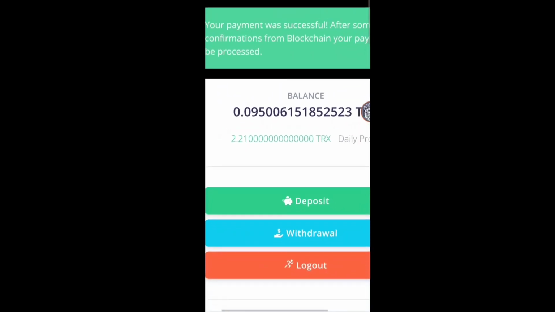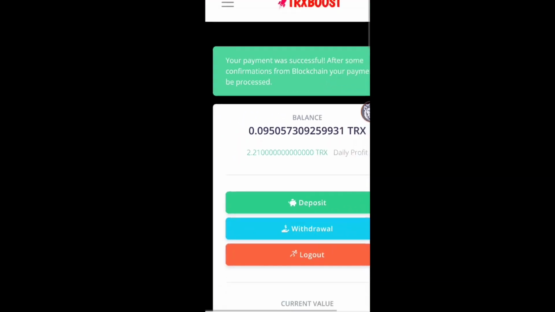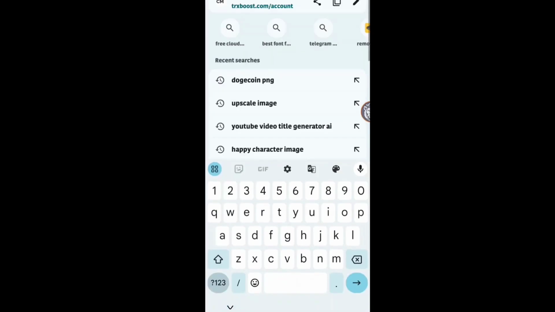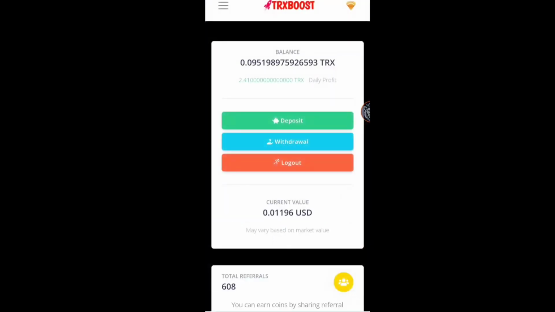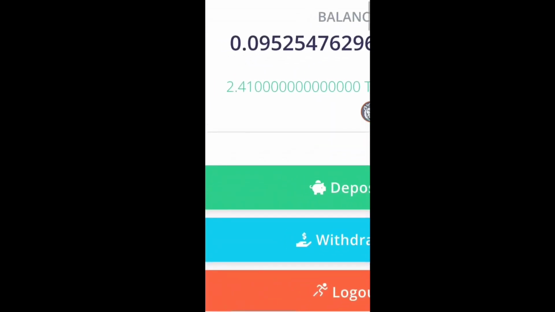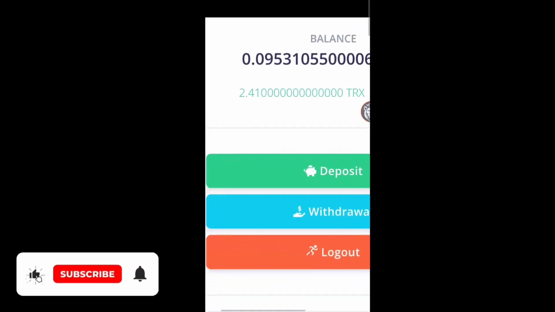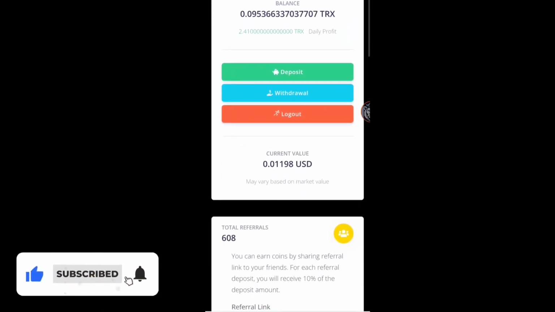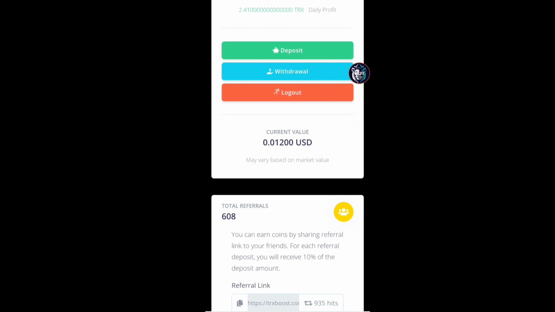So you can see my daily profit is 2.21 TRX. So now I will refresh this page again. Let me refresh this page again here, and now you can see guys my daily profit is 2.41 TRX. So I am earning a lot from this site very easily and for absolutely free guys.